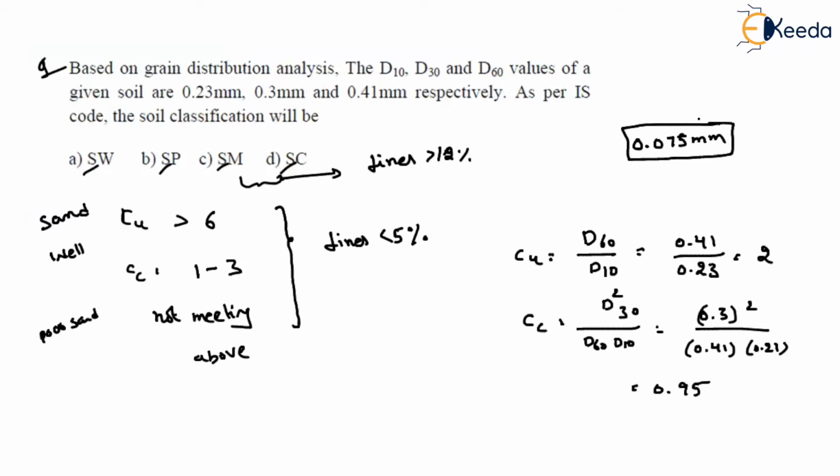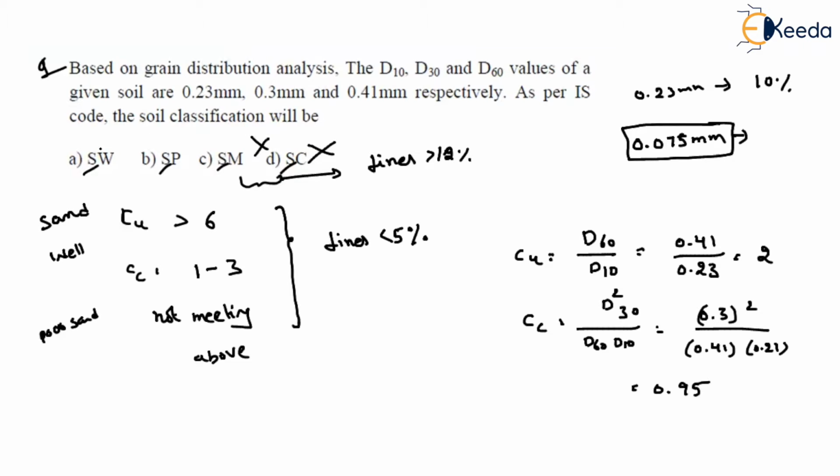No. But we can understand, see here, for this 0.23 mm, the percentage of fines is 10%. Then one obvious thing: for 0.075 mm, don't you think it is obviously less than 12%? For 0.23 it is less than 12, so obviously for 0.075 it is again less than 12, we can guarantee it. That's why we can eliminate this option and this option.